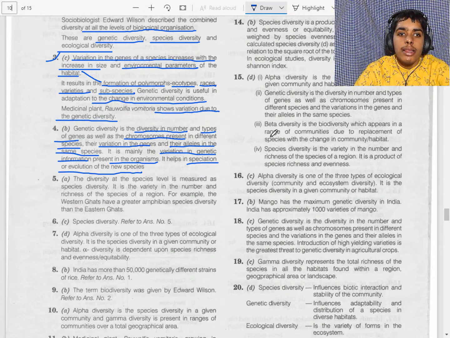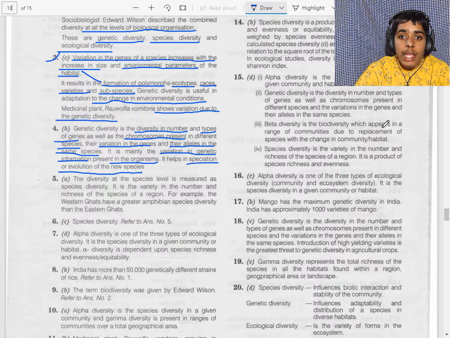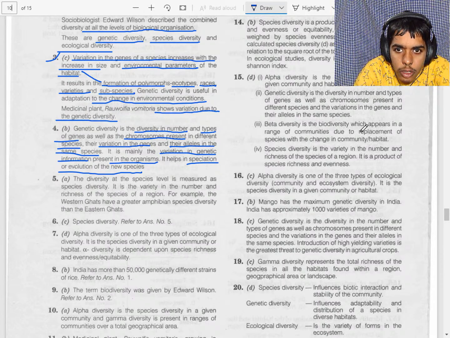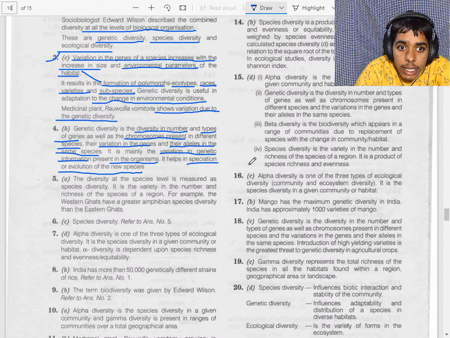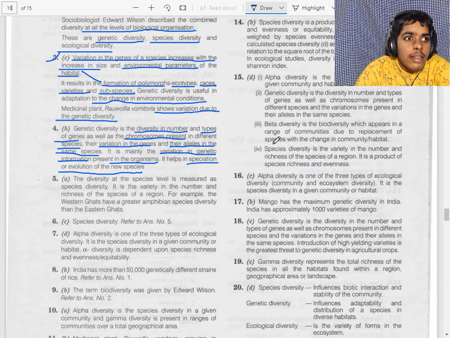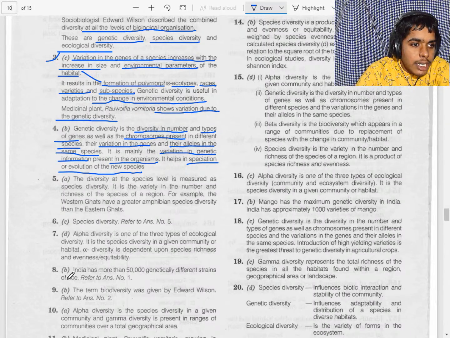Okay. Now we will see the sixth question. The measure of the species and their relative abundance present within a region is called... Here also they are saying the variety of species and their relative abundance present within a region. This is species diversity, so simple. This we have read in the concept part 1 as we discussed today. Let's check the answer. Yeah, species diversity.